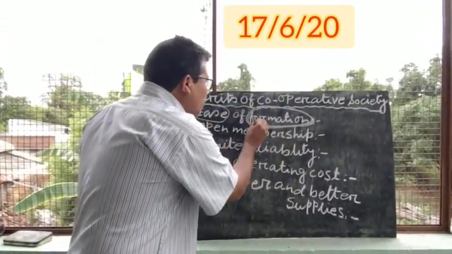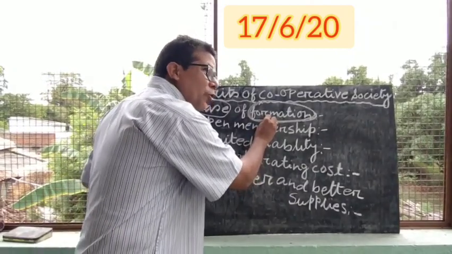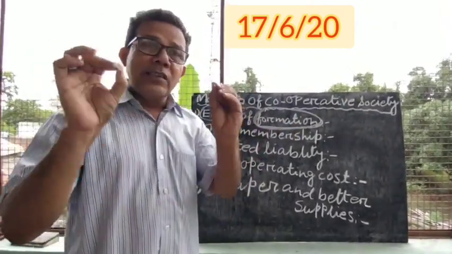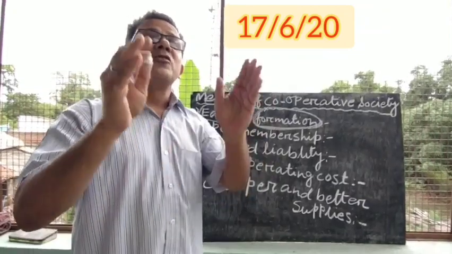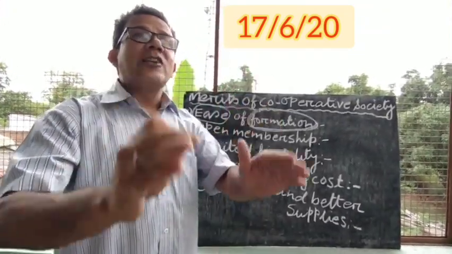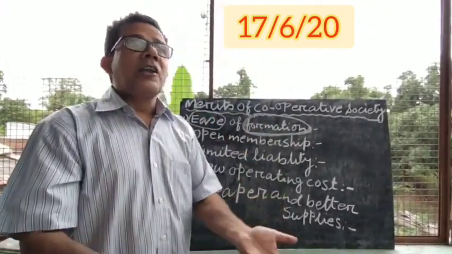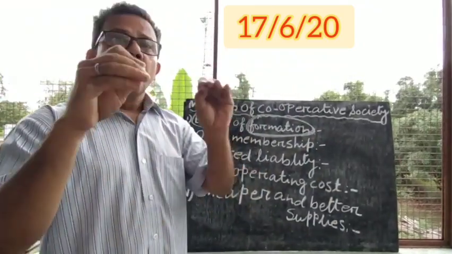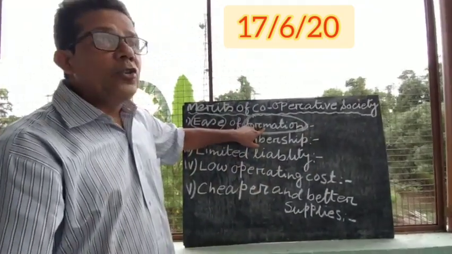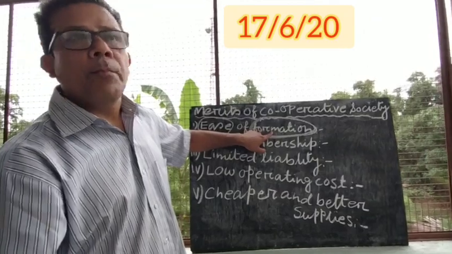Similarly, in the formation of cooperative societies also, whenever you are going to register it, its formality is very less and it has to be done very fast and you have to pay less amount of money. That is why it is called ease of formation. This is one of the merits.